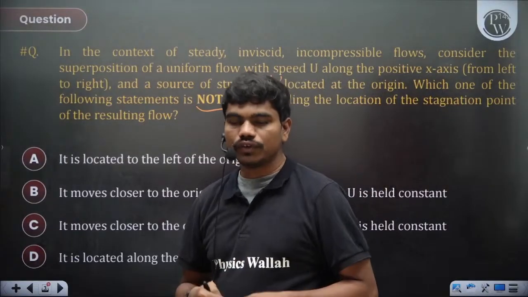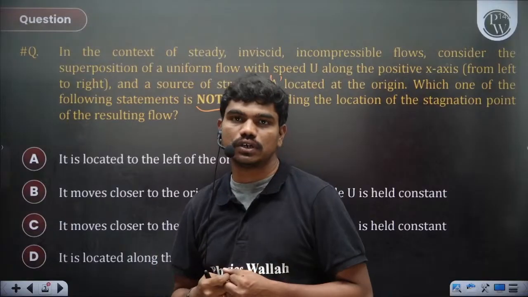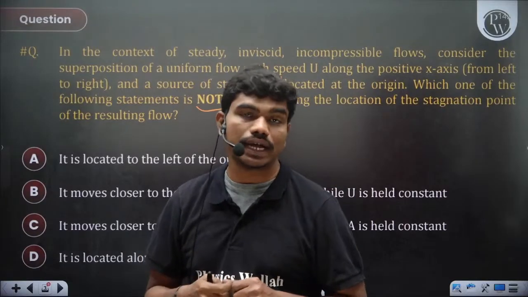So you have a uniform flow plus you also have a source. This superposition of uniform flow plus a source gives you a Rankine half body, correct?